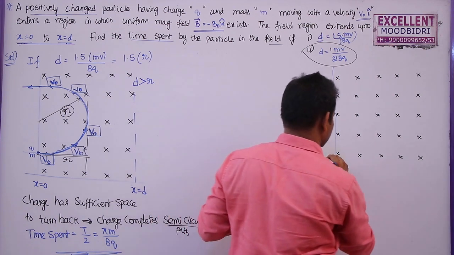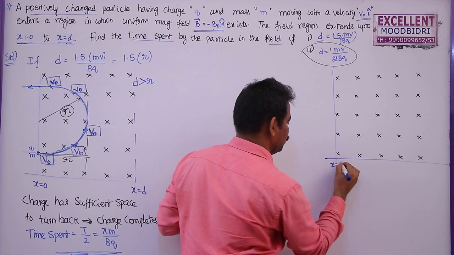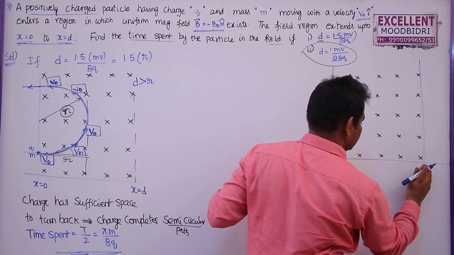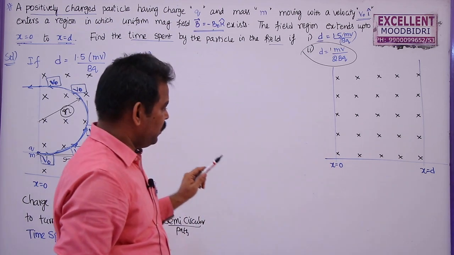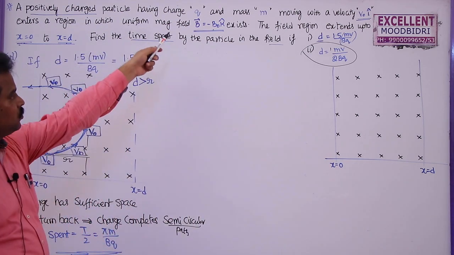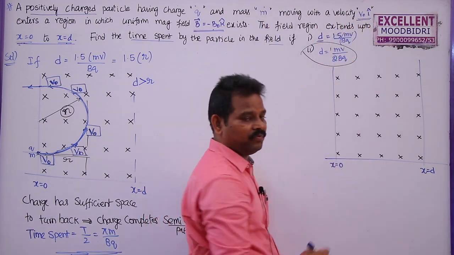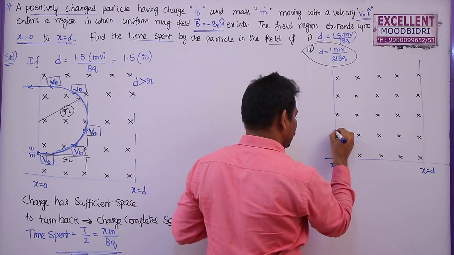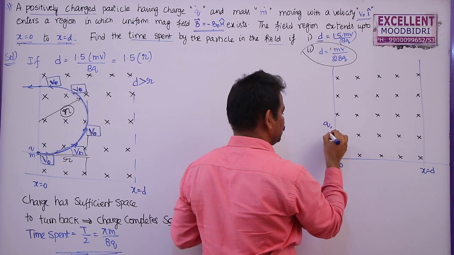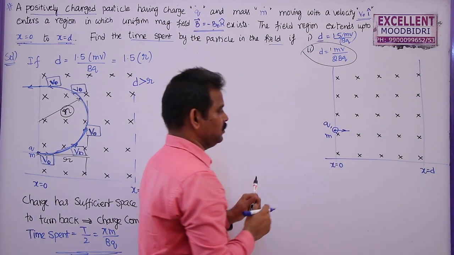So this is the y axis, this is the x axis. Here this is x equal to 0, and this edge is x equal to d. Now a charged particle enters with charge q, mass m, and velocity v0 i cap, that is along the x axis. So this is the charged particle having charge q, mass m, and it enters perpendicular to the magnetic field like this.